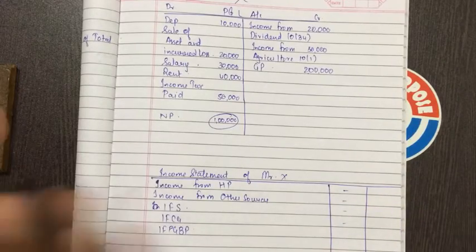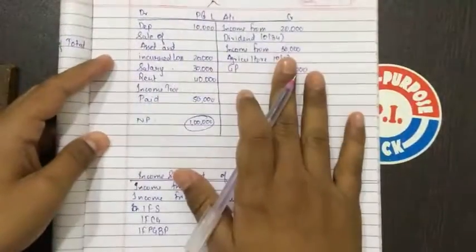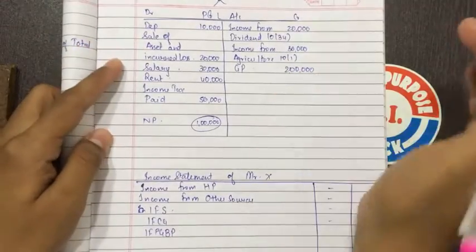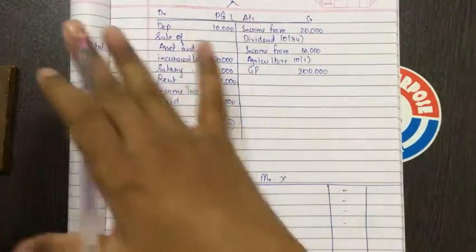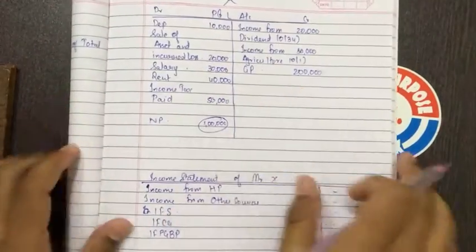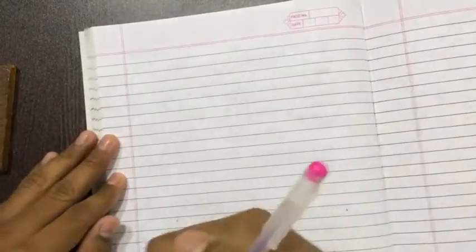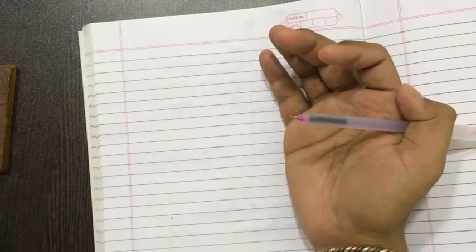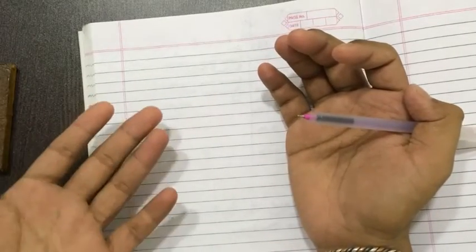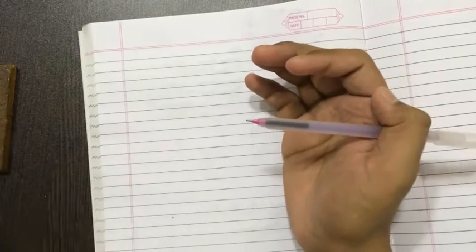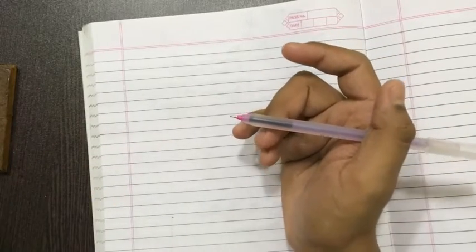That's why this chapter is very easy. This was the first part. This part I'll be teaching you at the last, because finally you have to deal with this only. So before this we'll be seeing depreciation, how to calculate depreciation, and there are certain specific businesses for which the government provides exemption at the rate of 100%, at the rate of 200%. So there are specific rates that you have to memorize. So I'll be giving you all the entire rates.